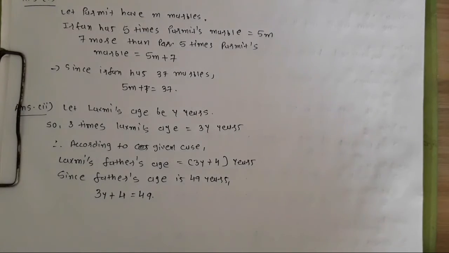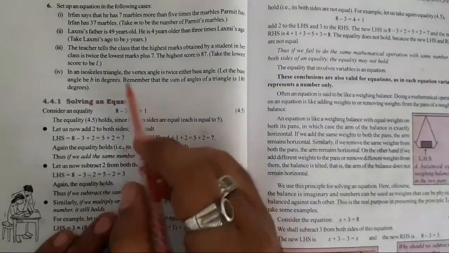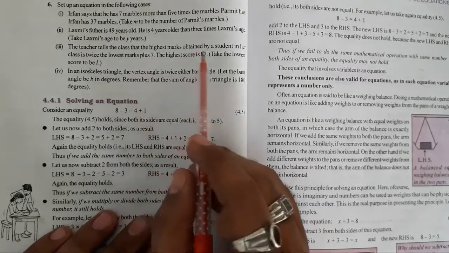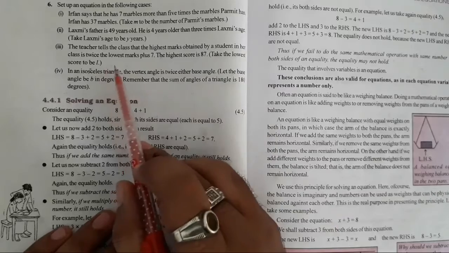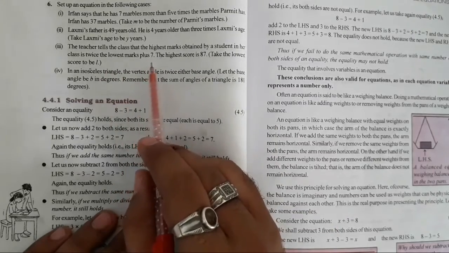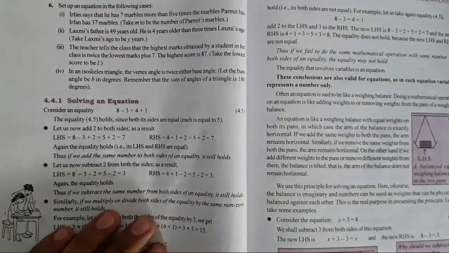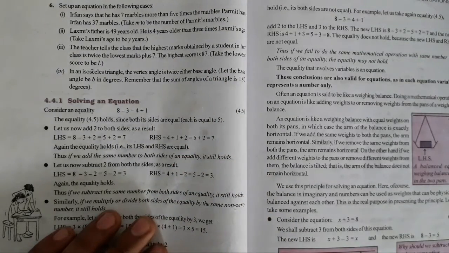Now moving to the next question. The third question is: the teacher tells the class that the highest marks obtained by a student in her class is twice the lowest marks plus 7. The highest score is 87. Take the lower score to be L.